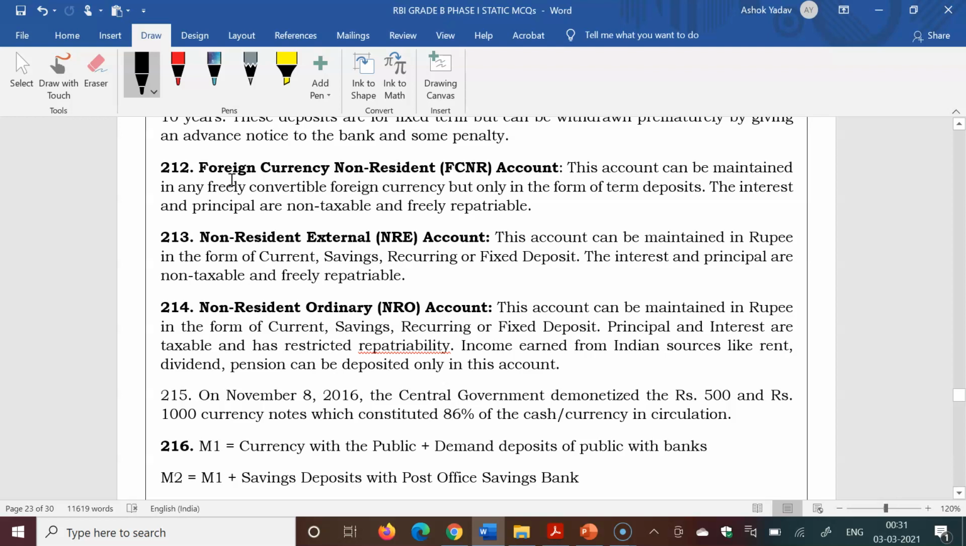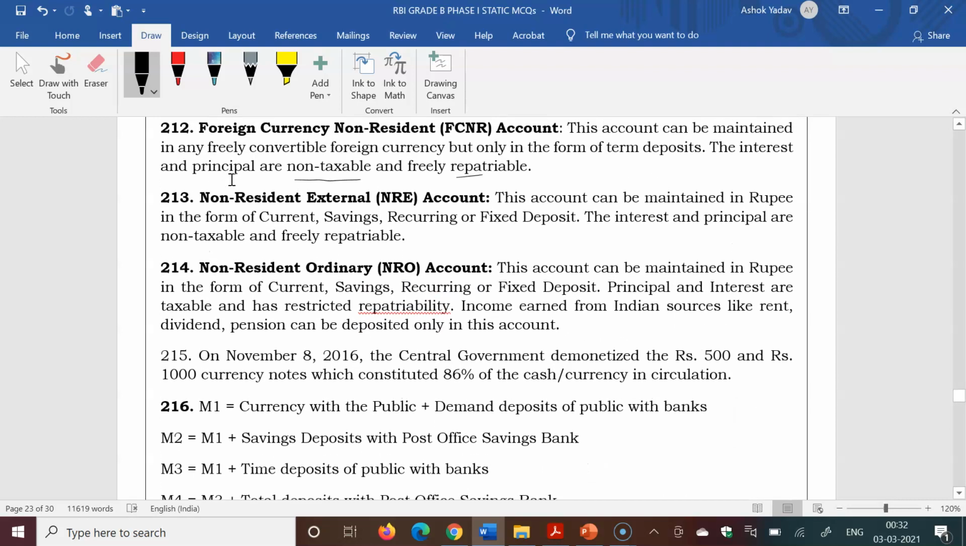FCNR account. These FCNR, NRE, NRO accounts are accounts opened by non-resident Indians or persons of Indian origin. FCNR is the foreign currency non-resident account. This account can be maintained in any freely convertible foreign currency, but only in the form of term deposit. The interest and principal are non-taxable and freely repatriable.